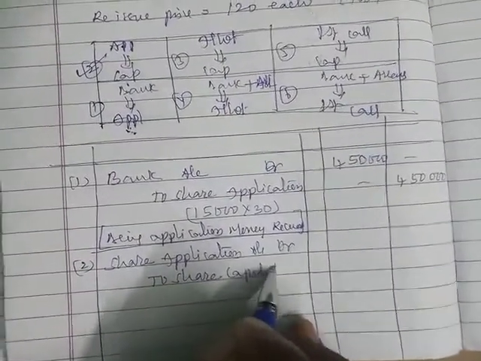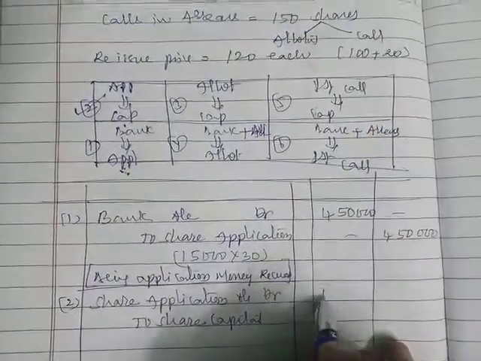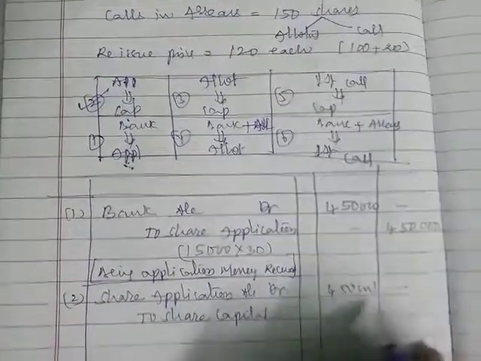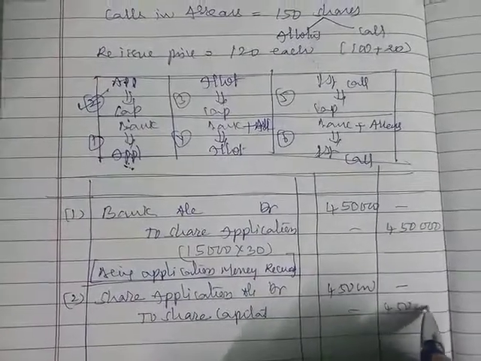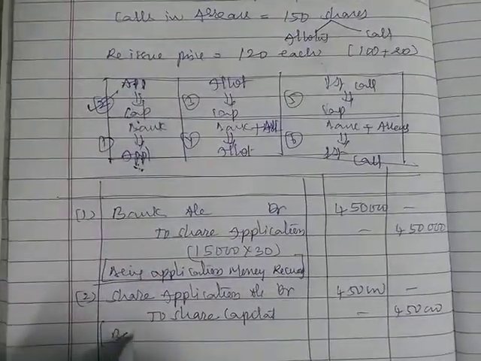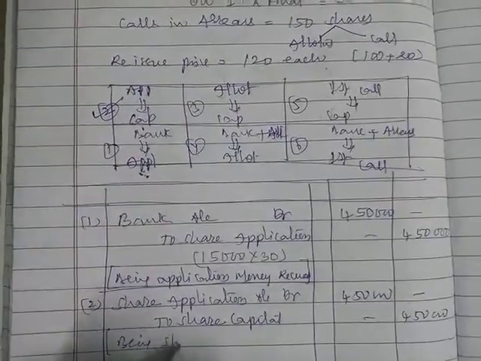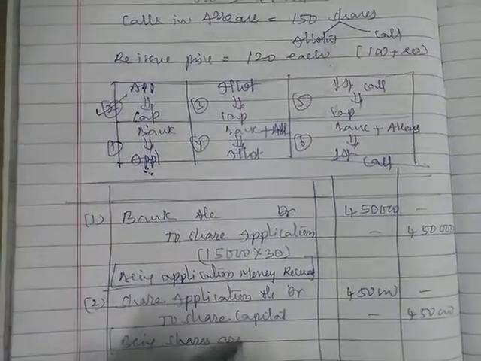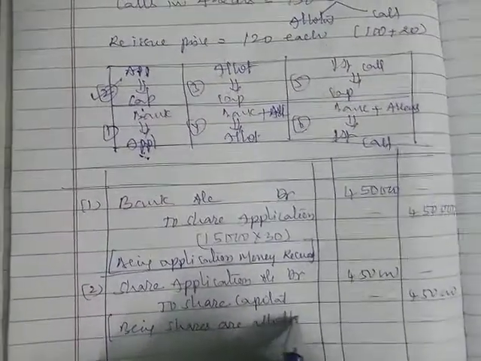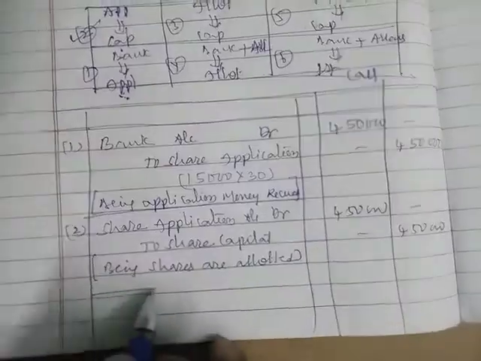The same amount, 4,50,000. Being shares are allotted, we have allotted the shares.